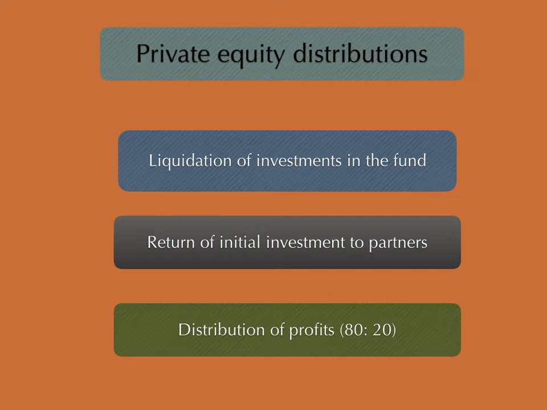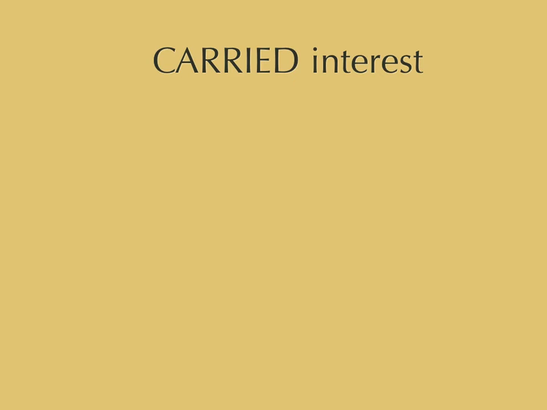This is largely because LPs are larger contributors to the fund and GPs are minor contributors. Moreover, the fund itself tends to earn a management fee every year, but the LP doesn't earn anything during the period of the fund. This could, of course, vary from firm to firm and from private equity fund to private equity fund. But generally speaking, distribution of profits is in the ratio of 80 to 20, 80% being for the limited partner and 20% for the general partner.